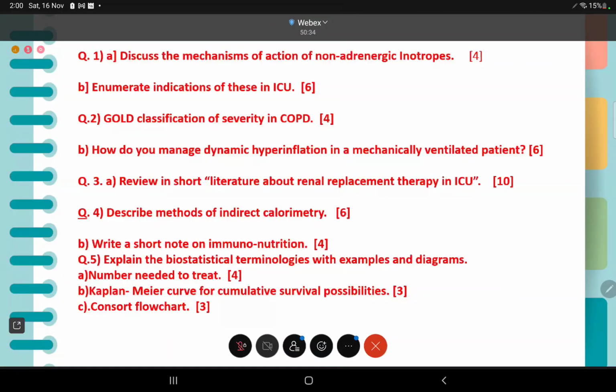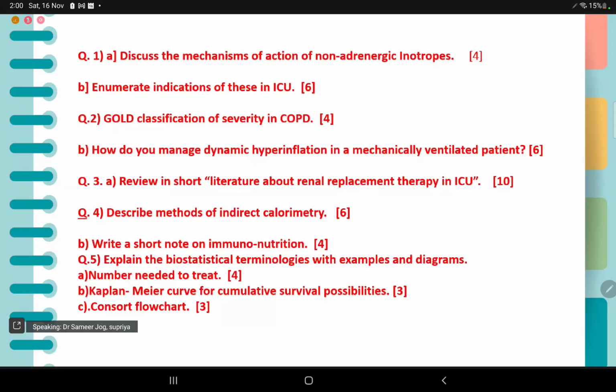Okay. So the first question is: discuss the mechanism of action of non-adrenergic inotropes for 4 marks. Enumerate indications of these in the ICU for 6 marks. Second question is: classification of severity in COPD and how do you manage dynamic hyperinflation in a mechanically ventilated patient. Question 3 is: review in short the literature about renal replacement therapy in ICU.